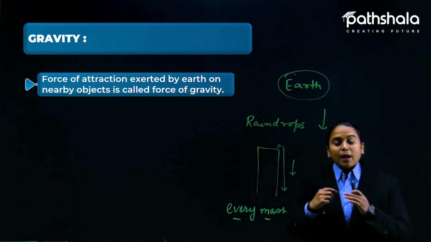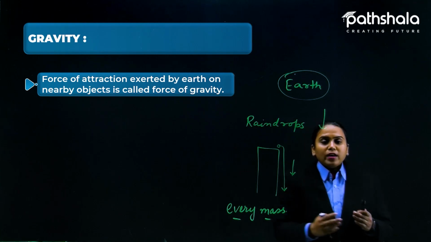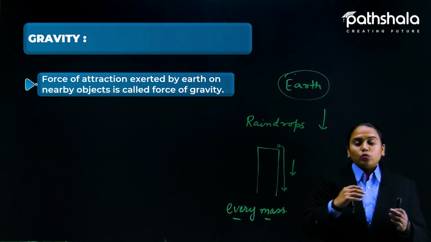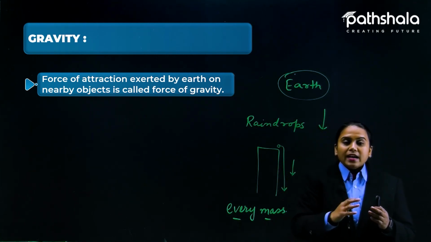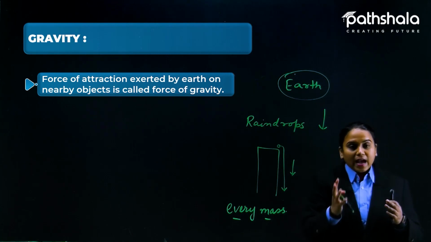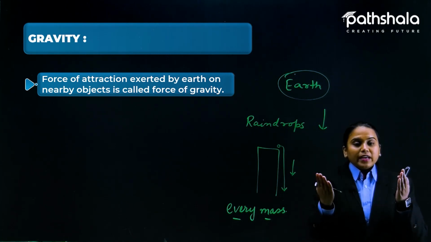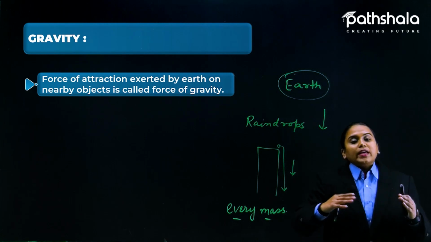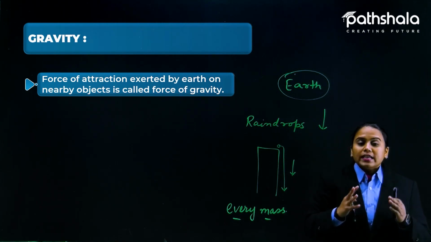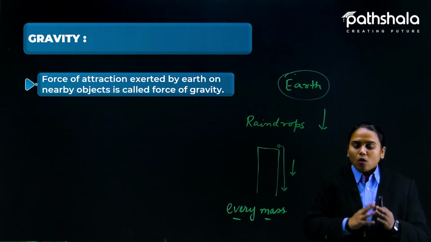The earth, which applies force and pulls every object towards itself, is known as gravity, and for any other objects applying force and having attraction between them, we say the gravitational force is applicable between these two objects.